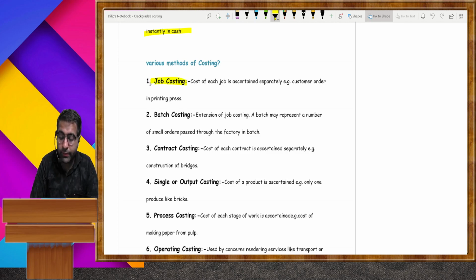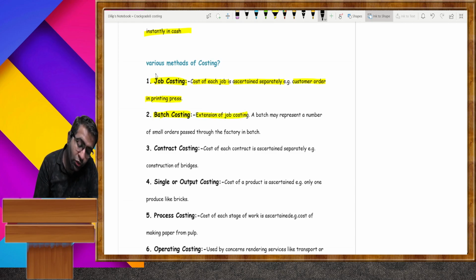First is job costing. Cost of each job is ascertained separately. For each job you need to calculate separately. For example, a printing press printing wedding cards. On a particular job, the cost is calculated on the basis of that job. Batch costing is an extension of job costing.